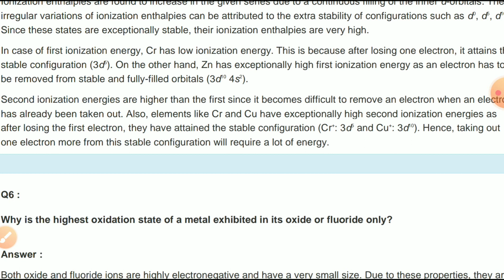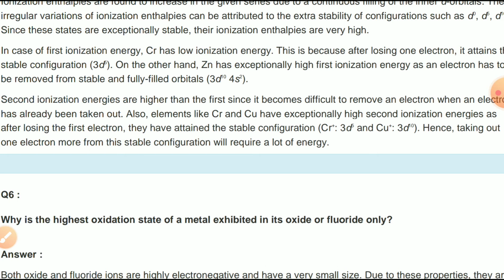Second ionization enthalpies are higher than the first ionization enthalpies since it becomes difficult to remove an electron when an electron has already been taken out. Also, elements like chromium and copper have exceptionally high second ionization enthalpies as after losing the first electron, they have attained stable configuration, that is Cr+, Cu+.